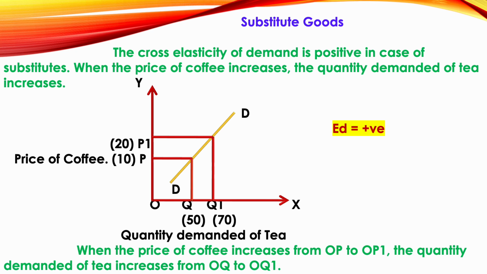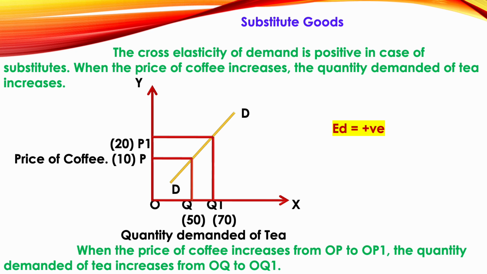In values, if the price of coffee is 10 rupees, 50 people are drinking tea. When the price of coffee increases from 10 to 20, 70 people are drinking tea.